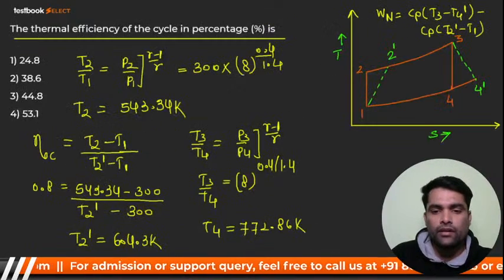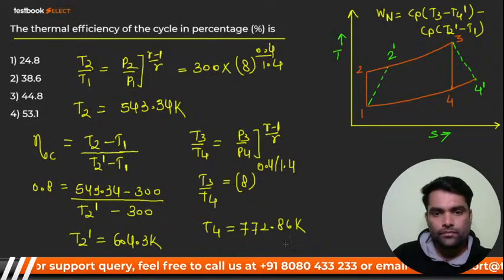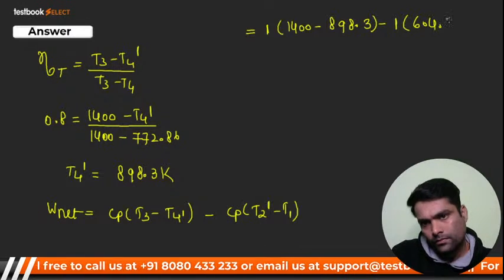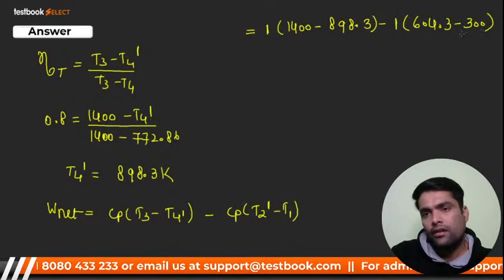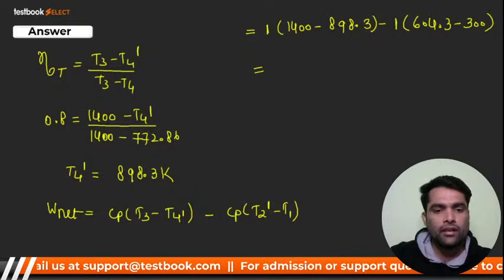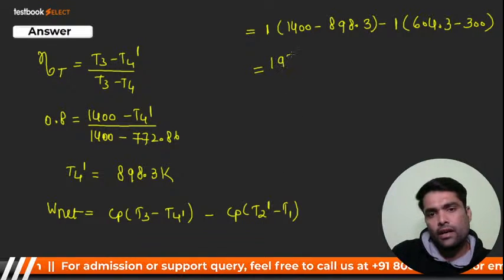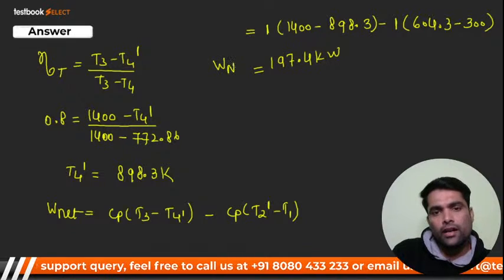T2 dash we have 604.3, right? Minus T1, that is 300. So from here you will get the answer, and it will come around 197.4 kilowatt. So this is going to be your net work output.